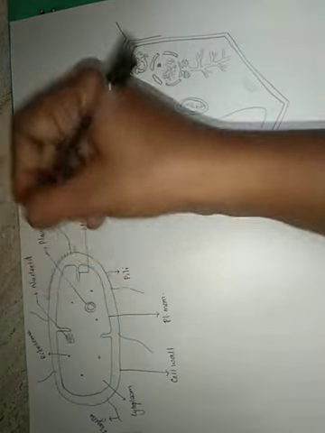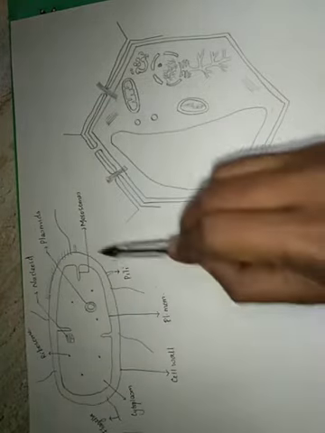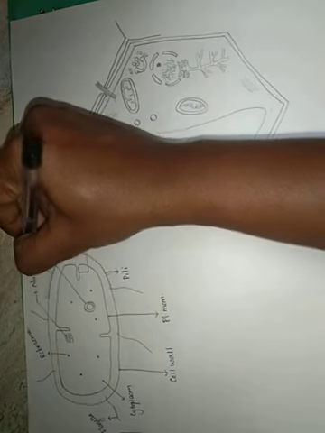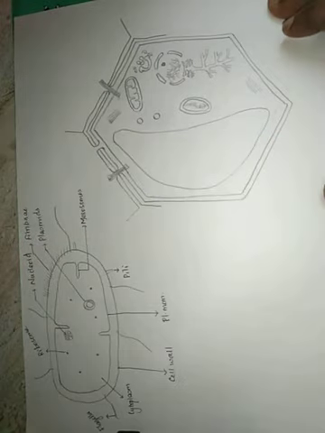And these small hair-like outgrowths, I have shown only on one part of the cell. Actually, it covers a complete layer of the cell. And these structures are called fimbriae, which help the cells to attach to the surfaces where they are present. So these are the parts of a bacterial cell or a typical prokaryotic cell.